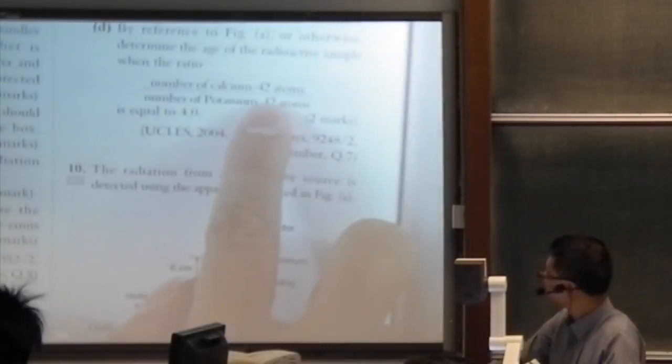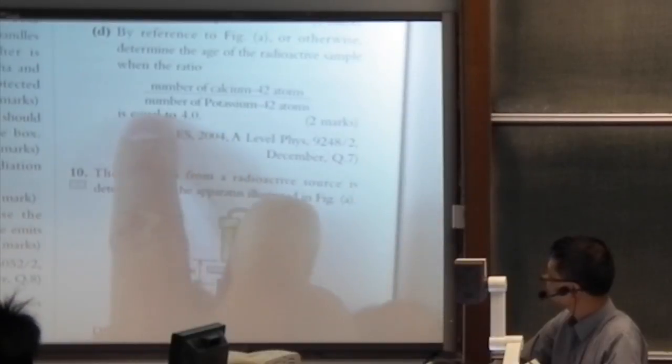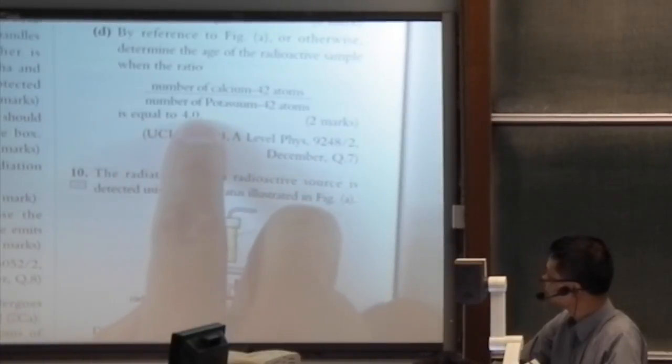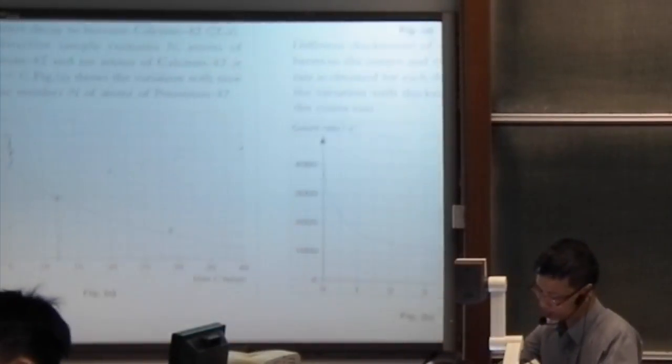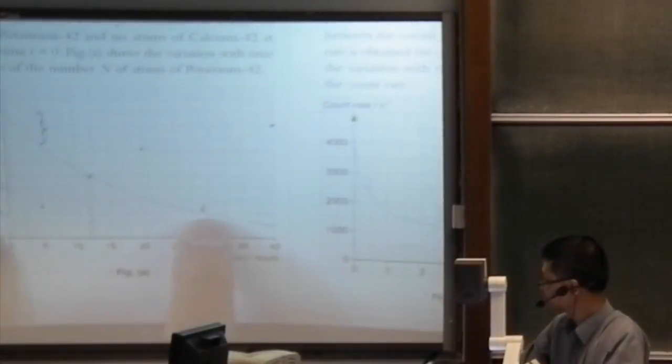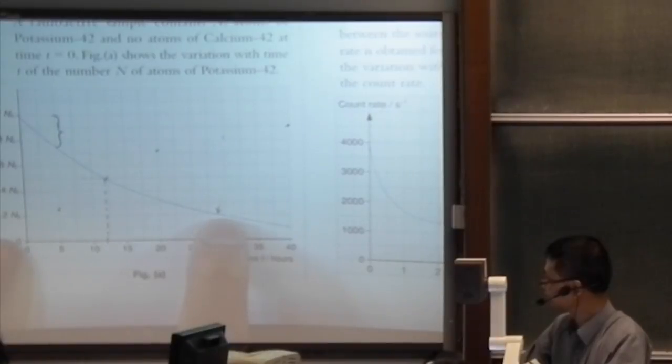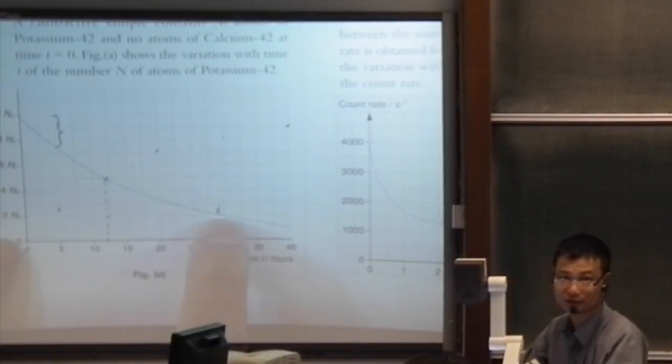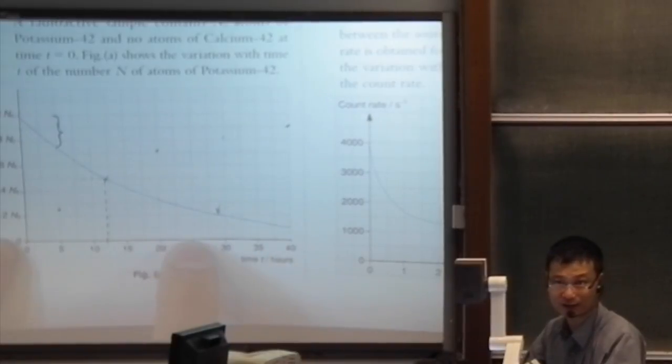It said that the number of calcium to number of potassium is equal to 4.0, and when it has decayed 80%, 80% of the potassium has been decayed. That means only 20% is left behind.